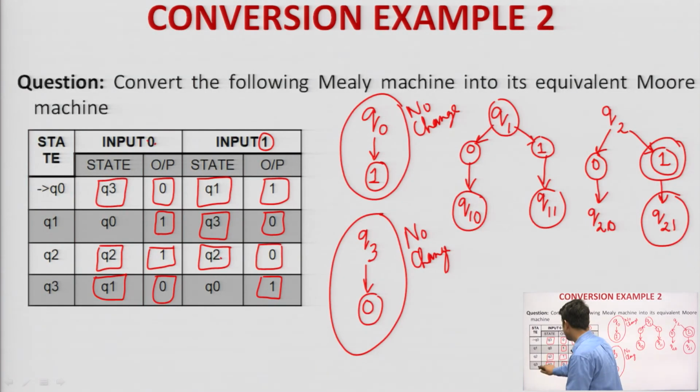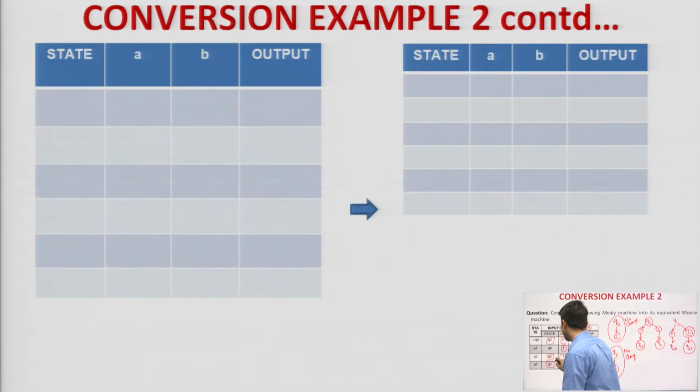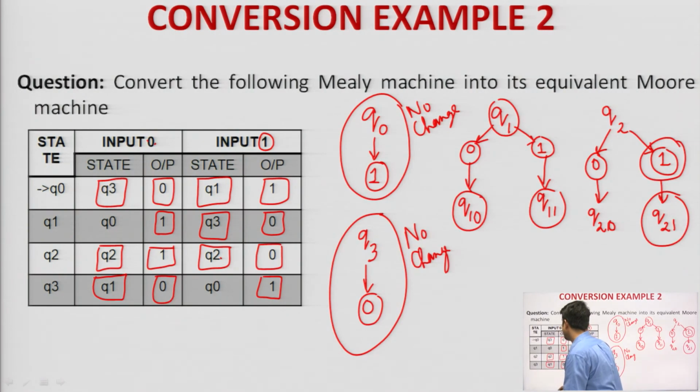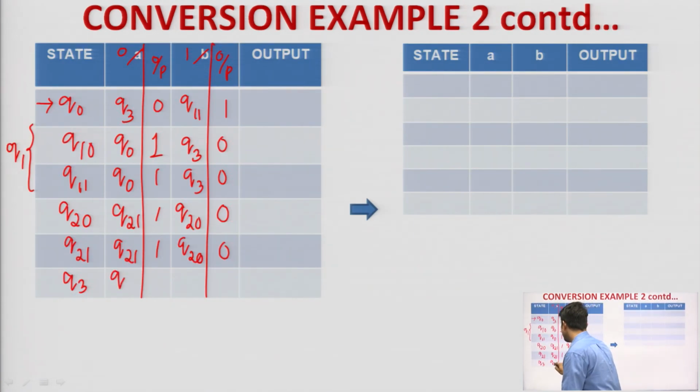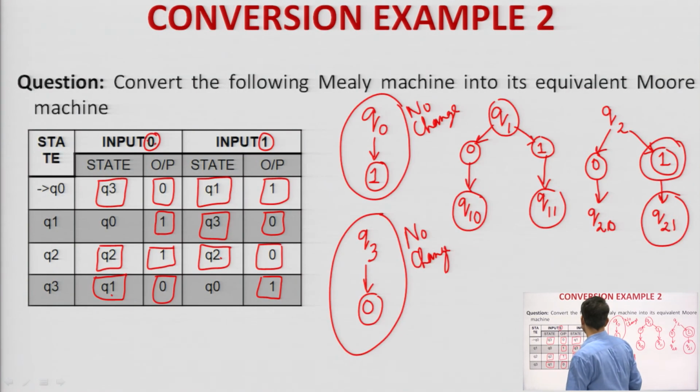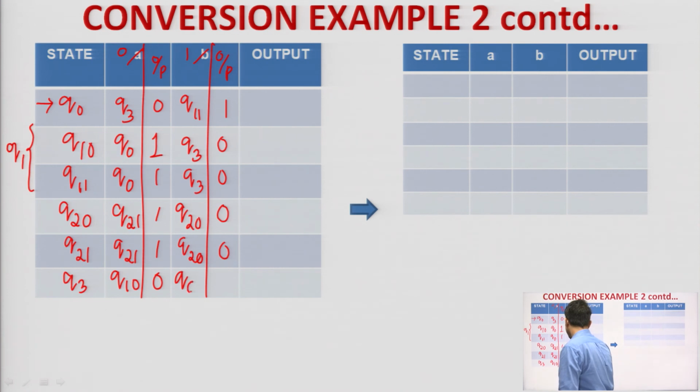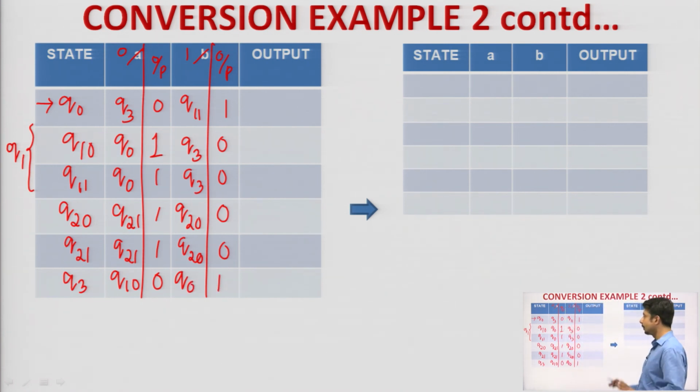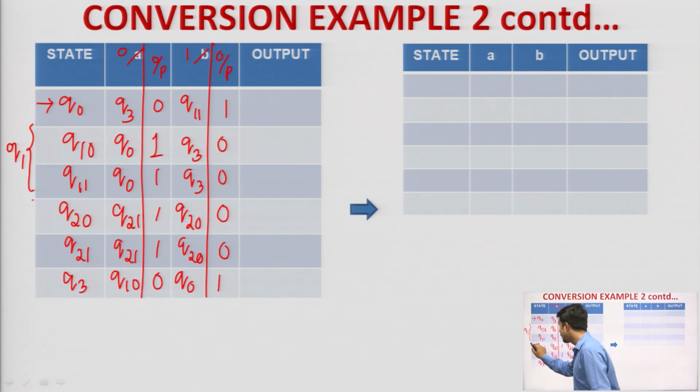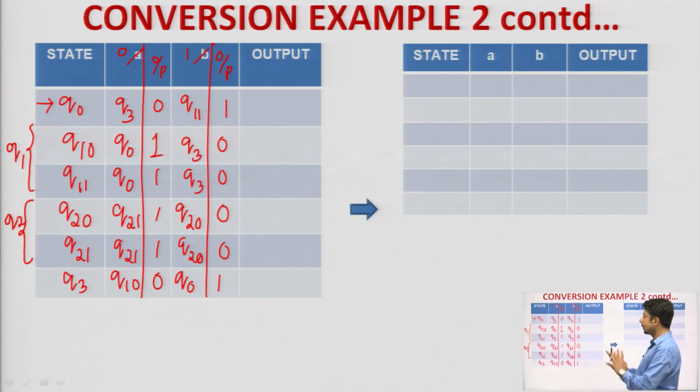Then finally, we are left with q3. So, q3 on seeing input alphabet 0, where is it going? It is going to q1, but the output alphabet is 0. So, I will take which state? q10. Next, q3 on seeing input alphabet 1 is going to q1 and q0, but for q0 output there is no change, so it will remain as it is. So, q0 output alphabet is 1. Therefore, finally, we got this transition table for the Mealy machine, and this is where we have divided q2 and this is where I have divided q1. So, finally, we got this table.